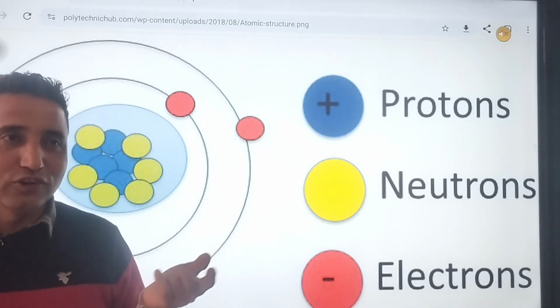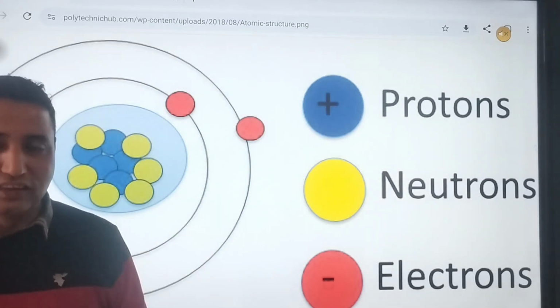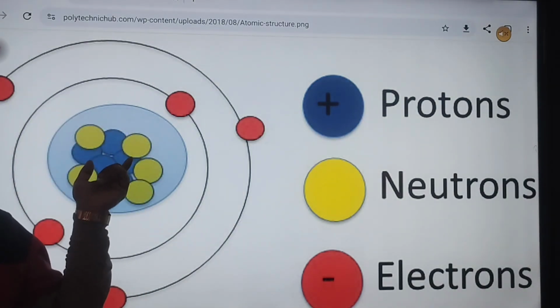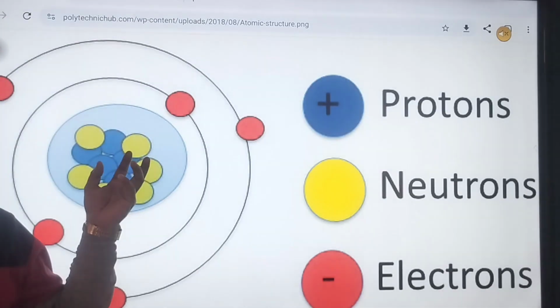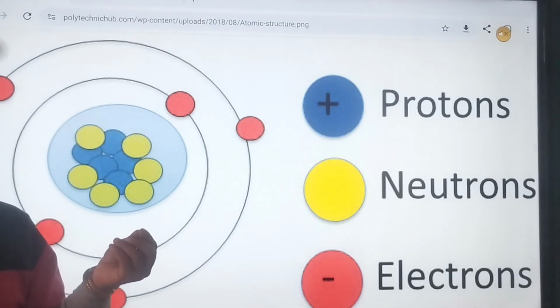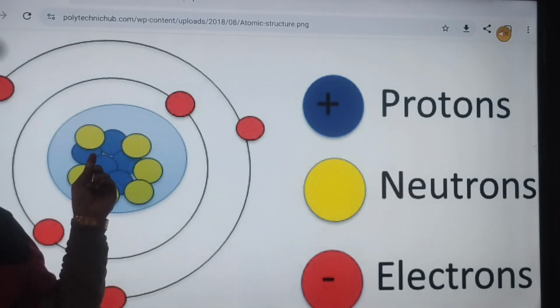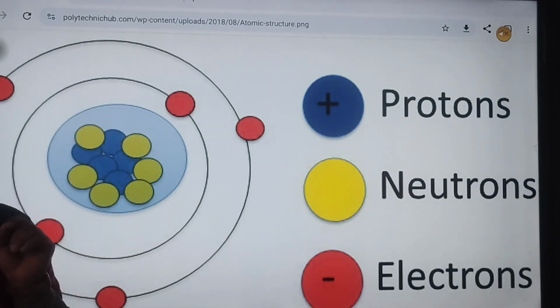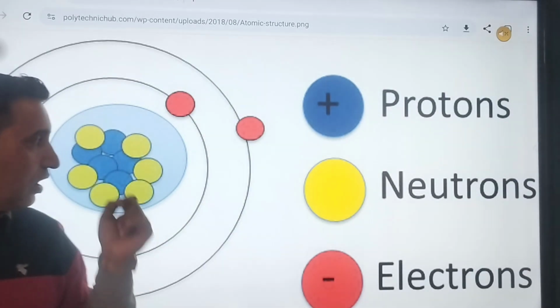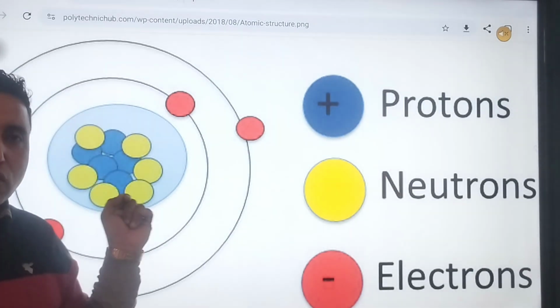In Greek we don't say center, we say nucleus. So this is called the nucleus. The atom is already very small, and the nucleus is only about 1% of an atom. Inside the nucleus, there are two subatomic particles. One is called the proton.